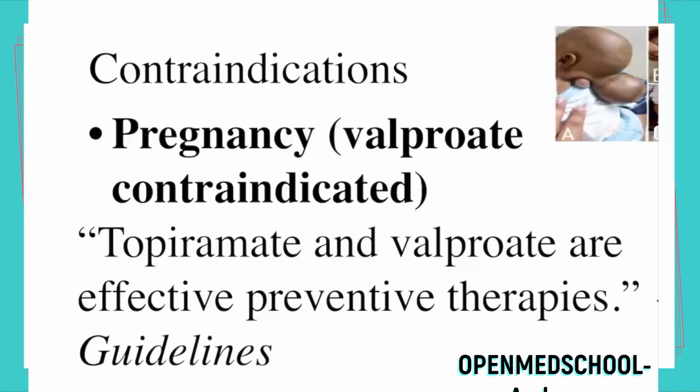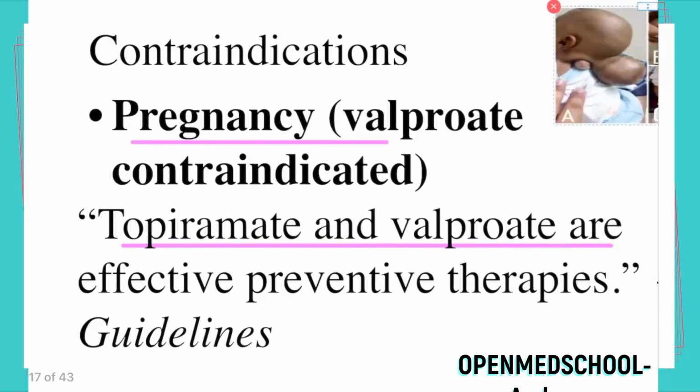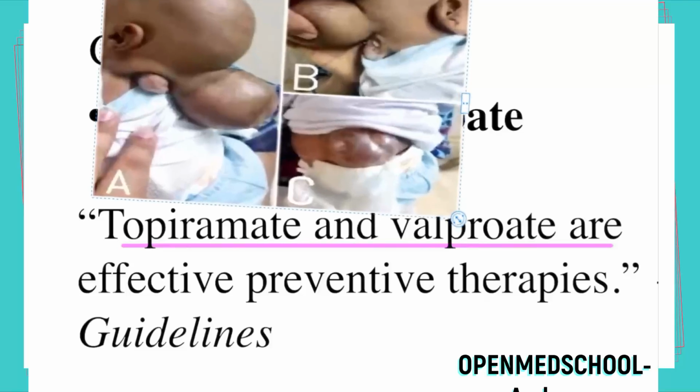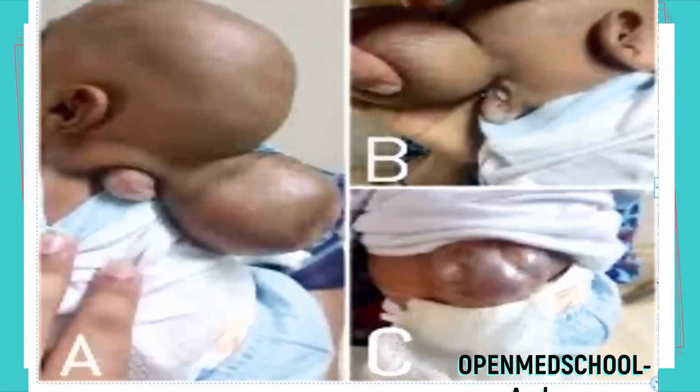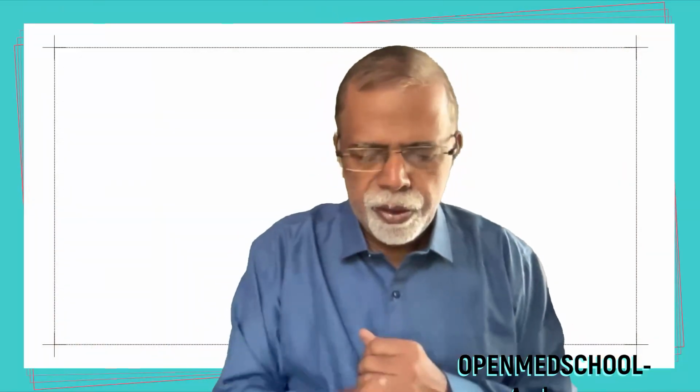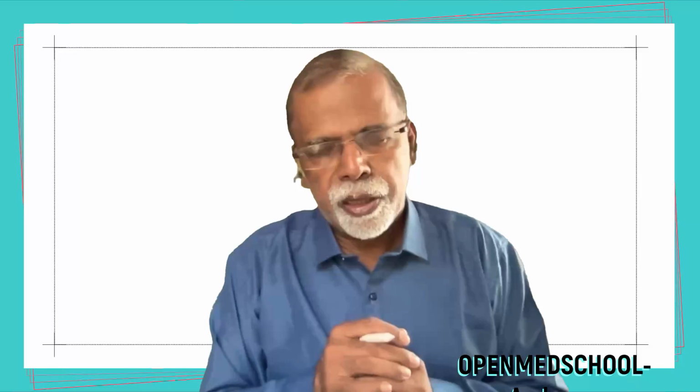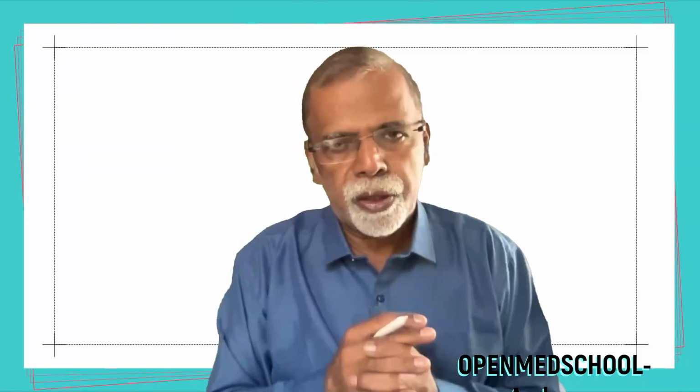in pregnancy. Topiramate and valproate are effective preventive therapies. But again, remember this picture, that this can cause neural tube defects, one of the dreaded complications of sodium valproate, and so it should not be given to those who are planning pregnancy. Hope it is clear. So now we go to the third group, very commonly used, the amitriptyline or antidepressants.